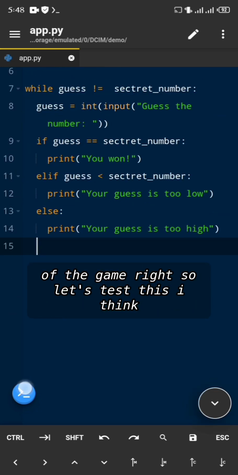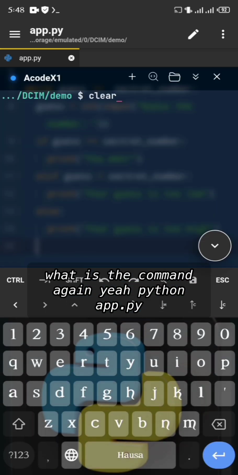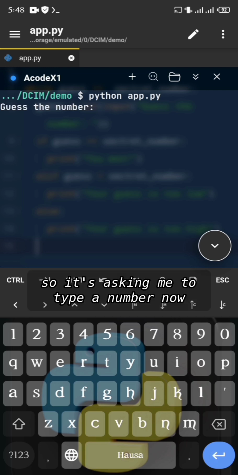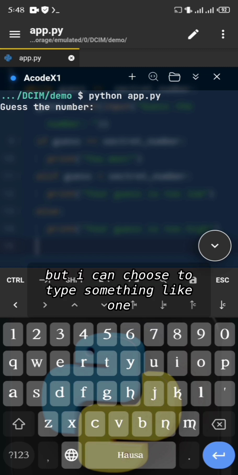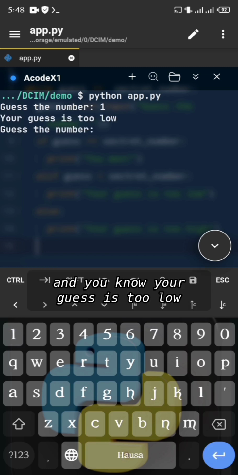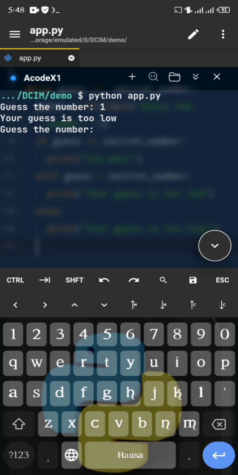So let's test this. I think this video is getting very long. What is the command again? Yeah, python app.py. So it's asking me to type a number. Now, I know that the number is 7, right? But I can choose to type something like 1, and it says your guess is too low because it's obviously less than 7. And I can type 6, your guess is too low.